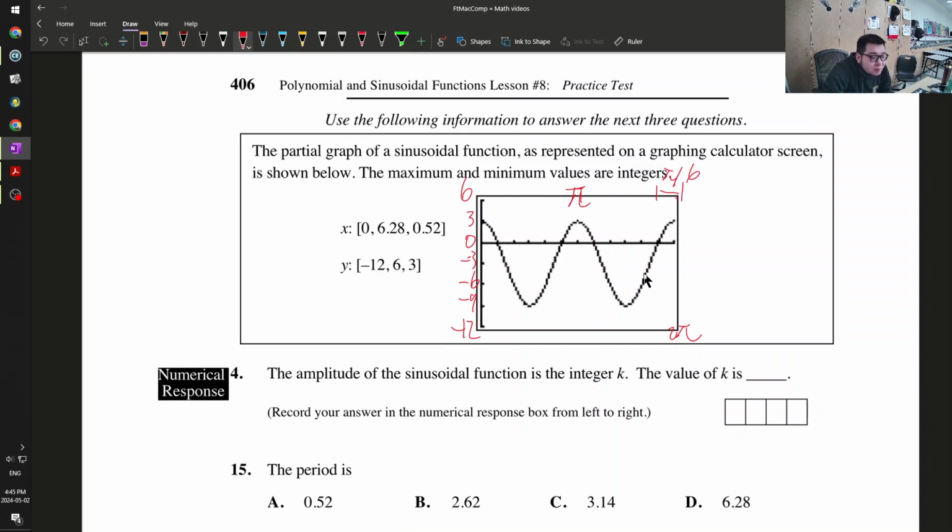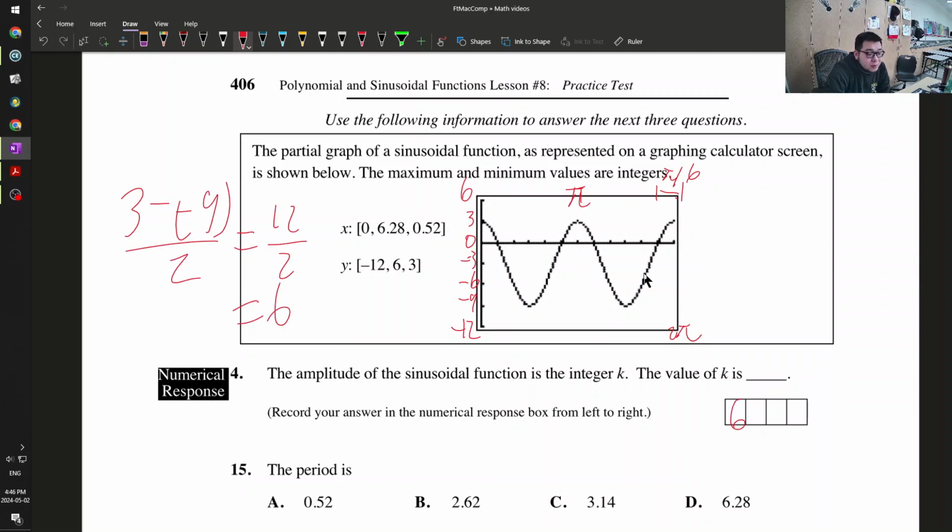Okay, what is the amplitude? Well, the amplitude is maximum minus minimum divided by 2. So 3 minus -9 divided by 2, which is 12 divided by 2, so it's equal to 6. My amplitude is 6. What is my period?